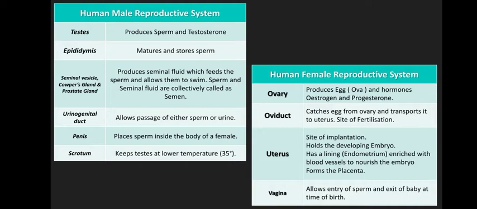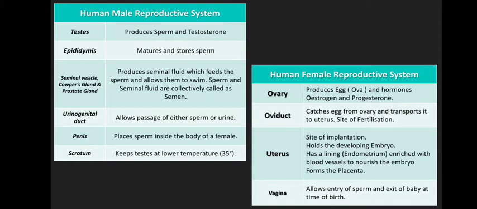Moving on to the female reproductive system's organs. Ovary produces the egg, or ovum, which is singular, and ova for plural, and hormones like estrogen and progesterone. We'll be seeing what hormones can be produced when we study the menstrual cycle in detail. So estrogen and progesterone are the two hormones which are also produced by the ovary.